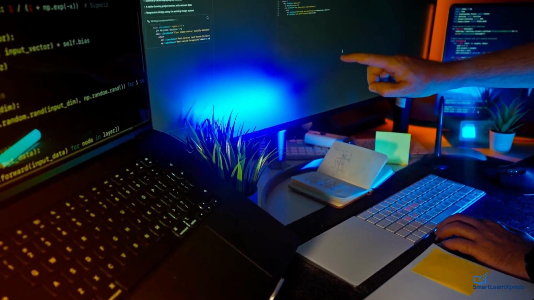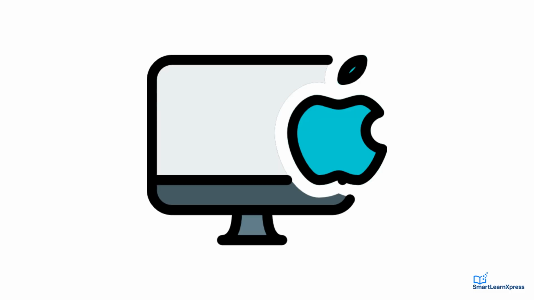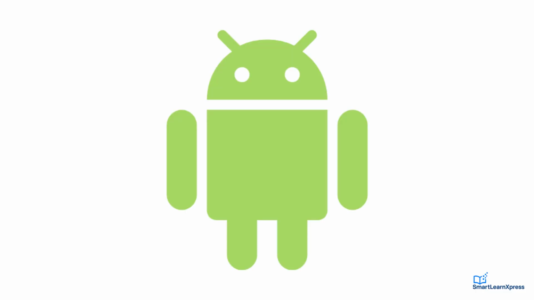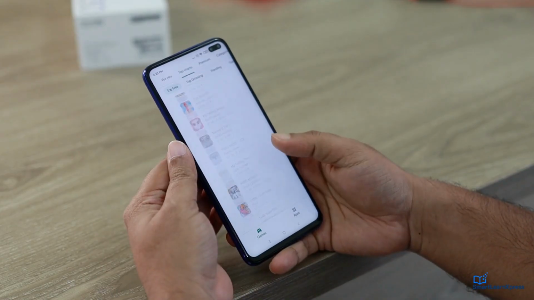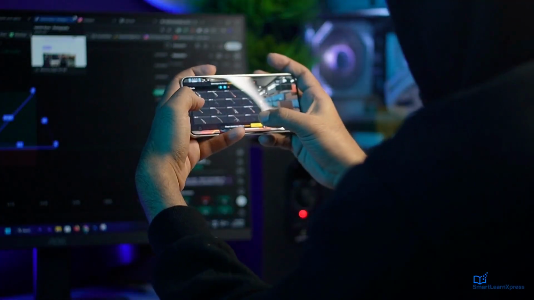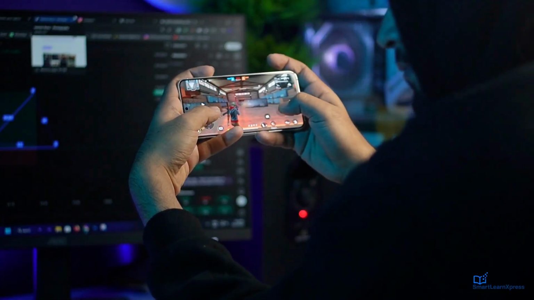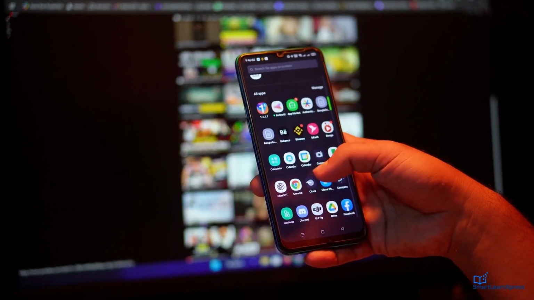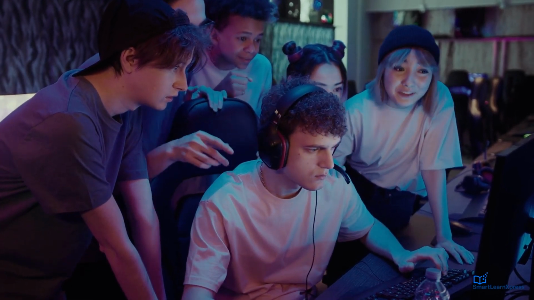Common OS examples: Windows, macOS, Linux for computers, Android and iOS for phones. Each behaves differently but does the same core jobs. So next time your app runs smoothly, thank the OS. If it's slow, the OS is where troubleshooting often starts.